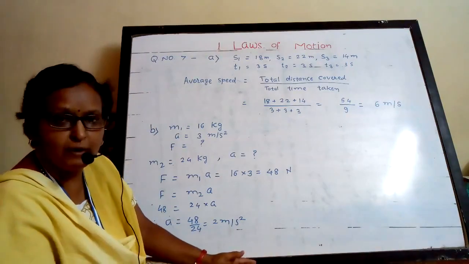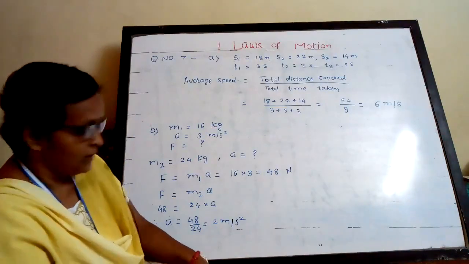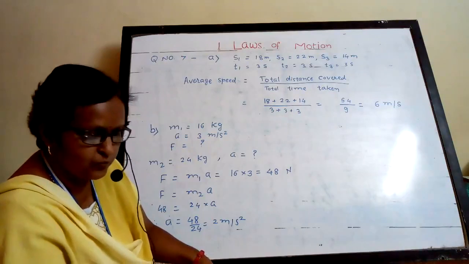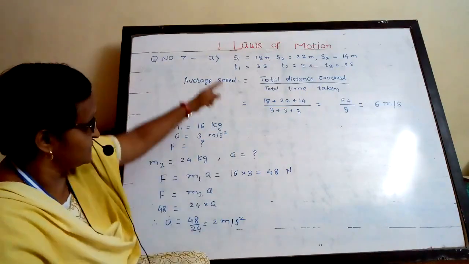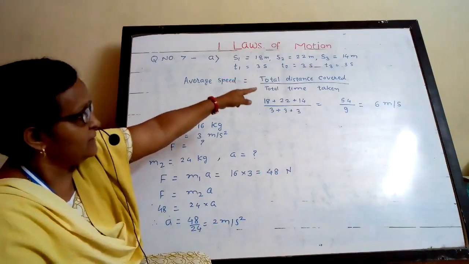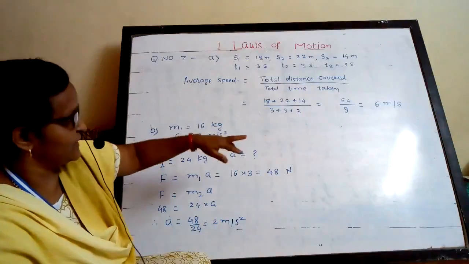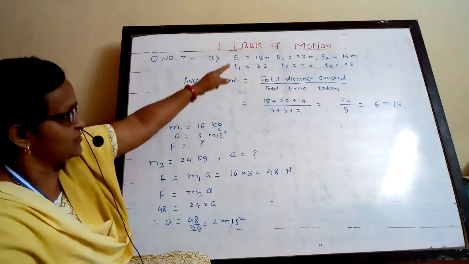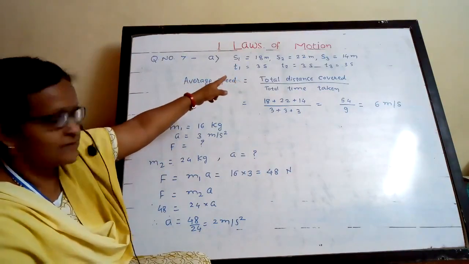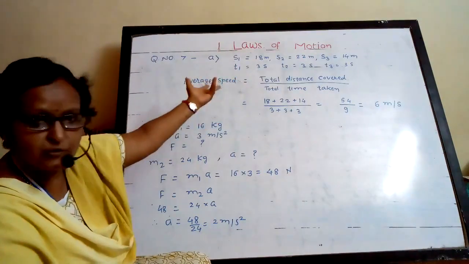That depends on momentum. Now what is given, what is the numerical? An object moves 18 meters in the first 3 seconds, 22 meters in the second 3 seconds, and 14 meters in the third 3 seconds. Is it uniform motion?